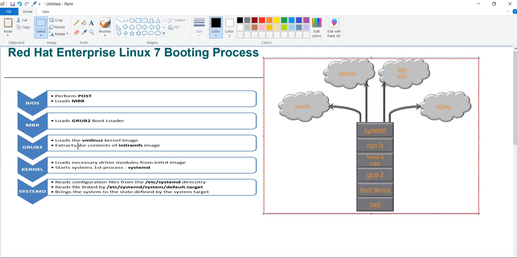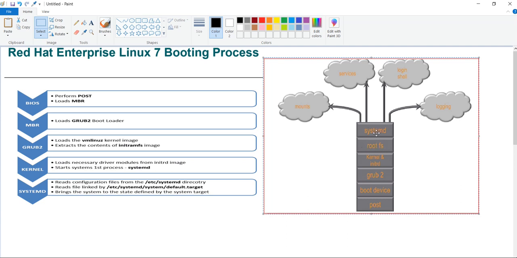Then the boot device will load the grub2. Then grub2 will load the kernel and extract the initramfs file content. The initramfs file is a RAM file which helps in connecting with the RAID or SCSI where my root file system is located. Then the root file system is mounted.